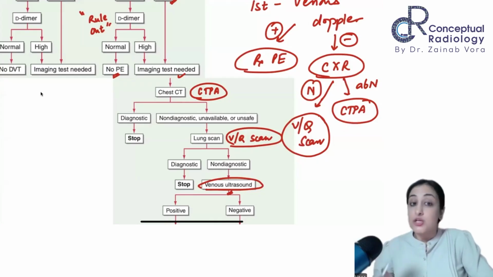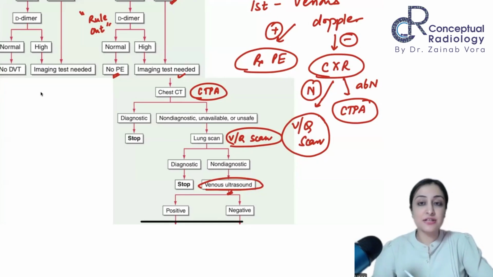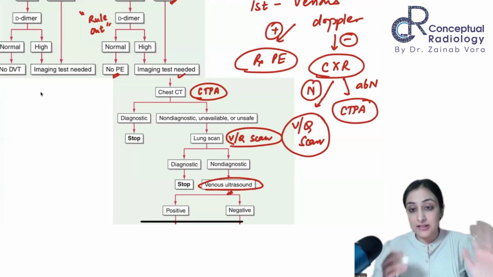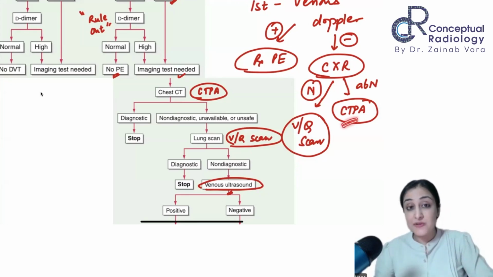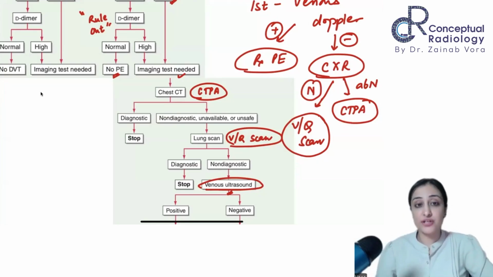So the deal is not fetal radiation. Not even contrast. Contrast is also not a problem. Fetus contrast doesn't go in transplacentally. That's not a problem. The problem is radiation to the breast. That's the real issue, because the radiation to the breast in CTPA is very high, and in pregnancy, because the glandular tissue is proliferating a lot, it becomes even more susceptible. So the problem is breast radiation, really, right?